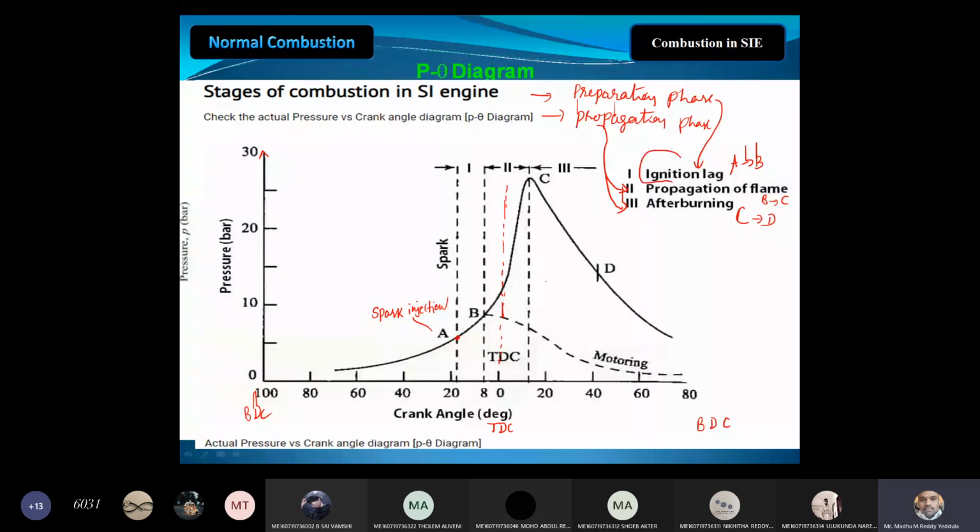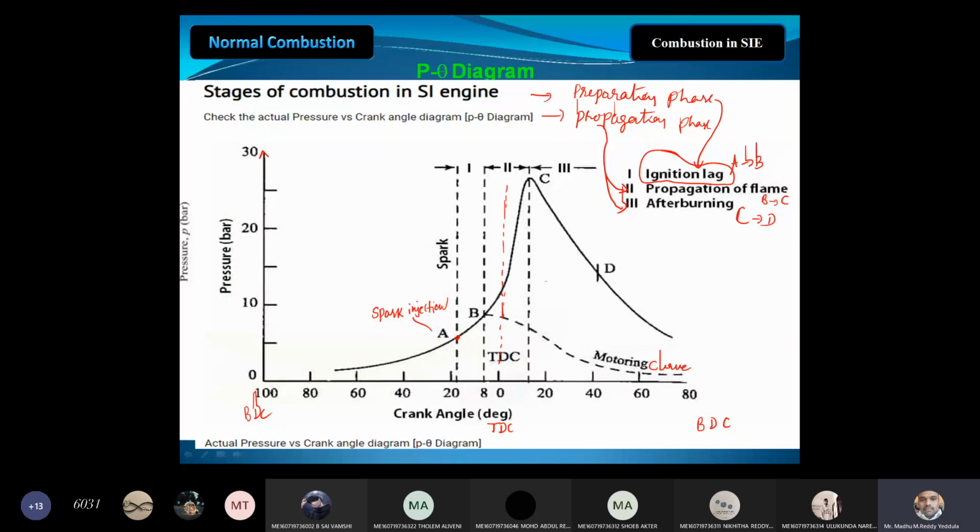During ignition lag, what will happen? Growth and development of the flame front will take place. That is the ignition delay period or preparation phase. We can see at point B, the actual rise of pressure takes place. Now, at what position does the combustion begin? Combustion begins 8 degrees before TDC. Now you can see from B there will be a line. From B there will be a line. That line is called the motoring curve.